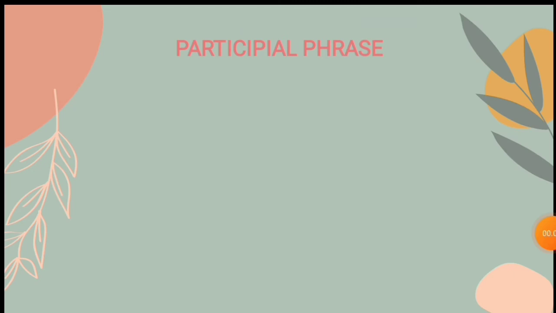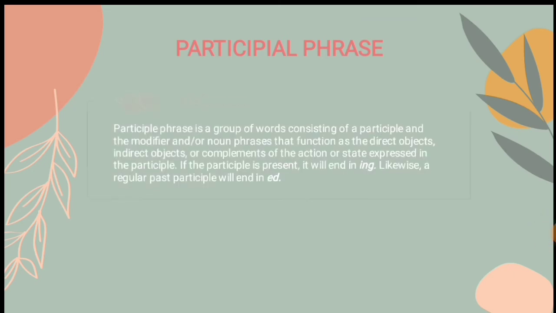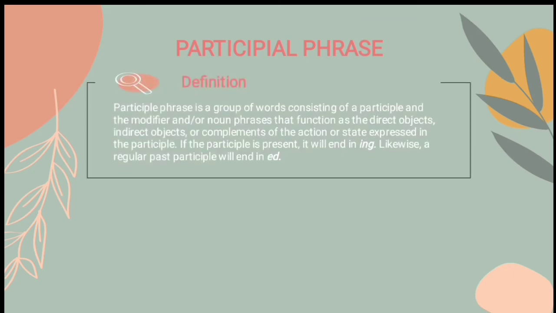The next is participial phrase. The definition of participial phrase is a group of words consisting of a participle and the modifier and or noun phrases that function as the direct objects, indirect objects, or complements of the action or state expressed in the participle.